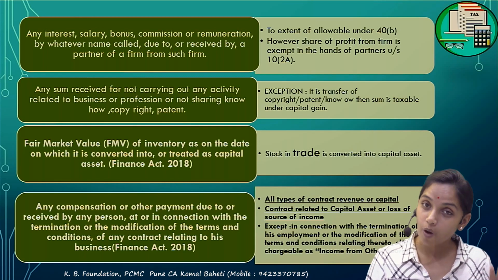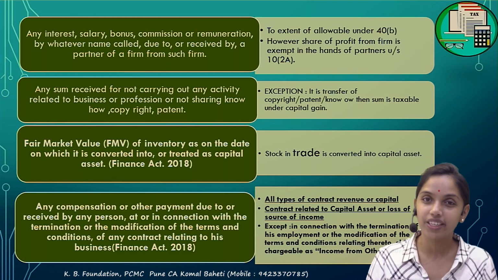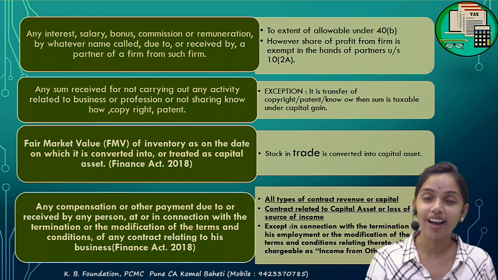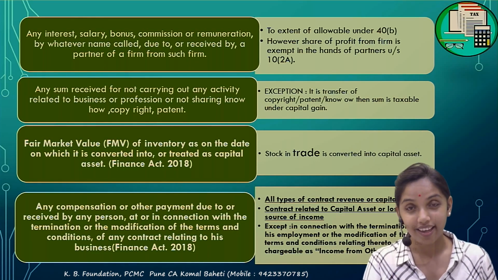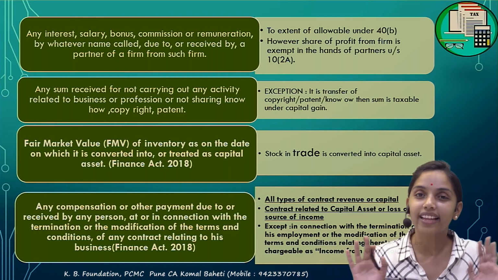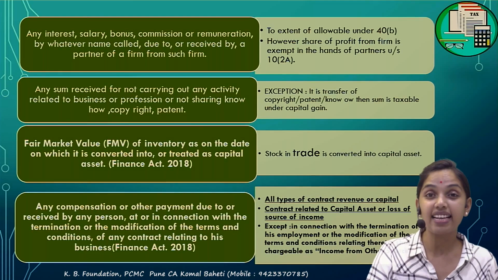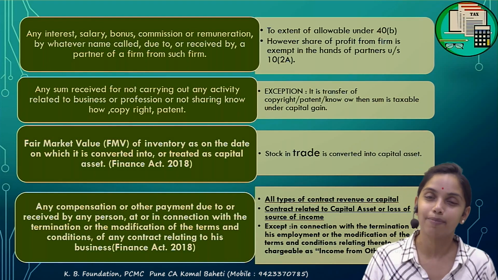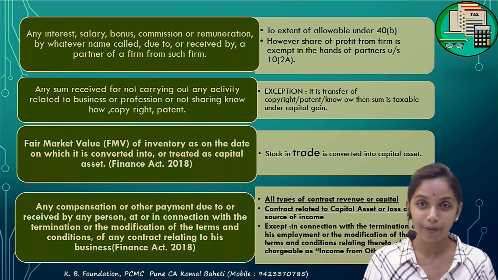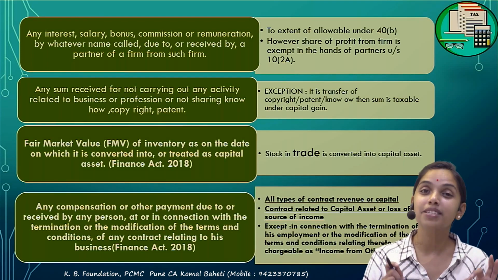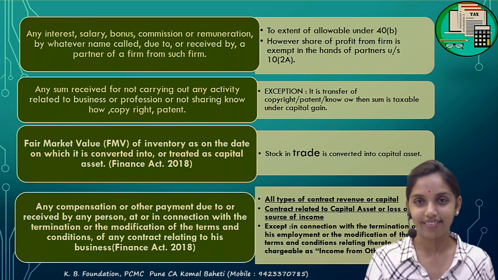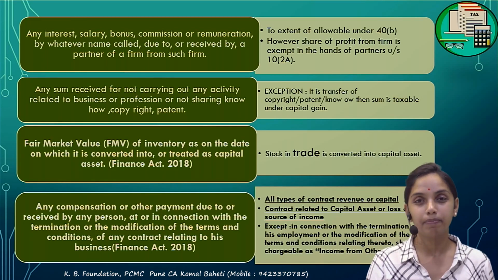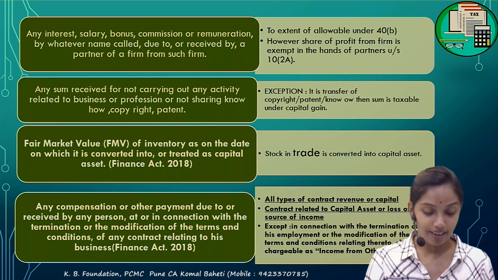Because it was not a modification in the original terms, it was not termination of contract. Yahi agar hota, A had placed an order to B and later on A says that I don't want that machinery, and for that A compensates B, then in the hands of B, that is to be taxable under section 28. Are you clear with it? Because that is a termination of the contract. It could be revenue or capital. It is to be taxable under the PGBP. Are you clear? Please be careful.